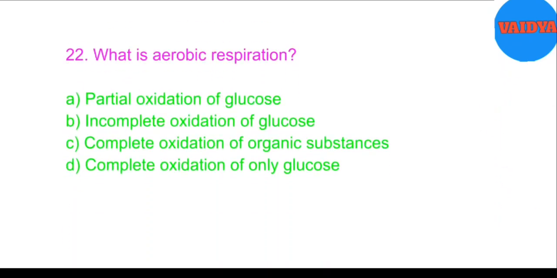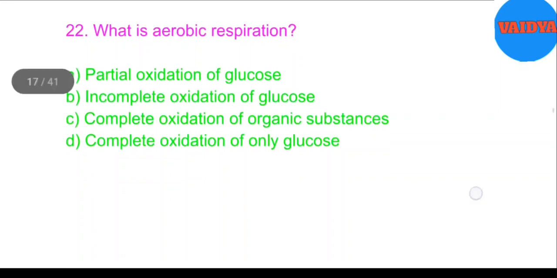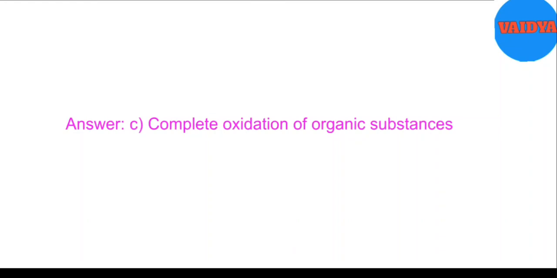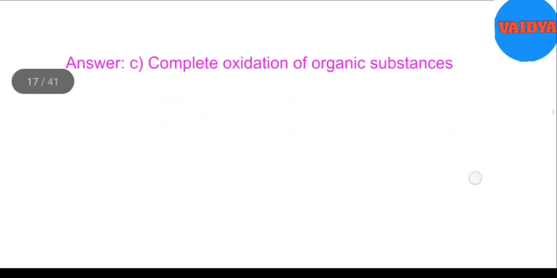22. What is aerobic respiration? A. Partial oxidation of glucose, B. Incomplete oxidation of glucose, C. Complete oxidation of organic substances, D. Complete oxidation of only glucose. Answer: C. Complete oxidation of organic substances.